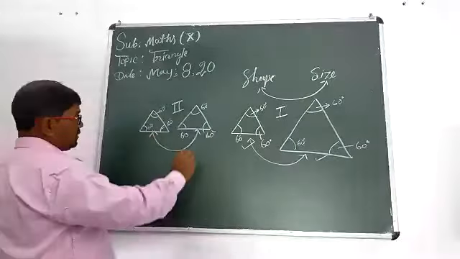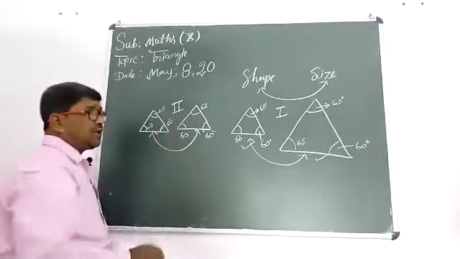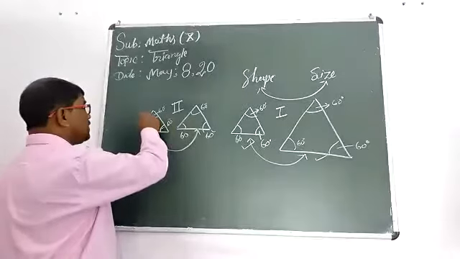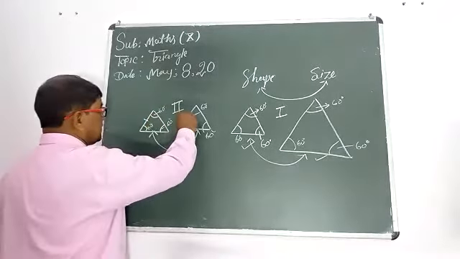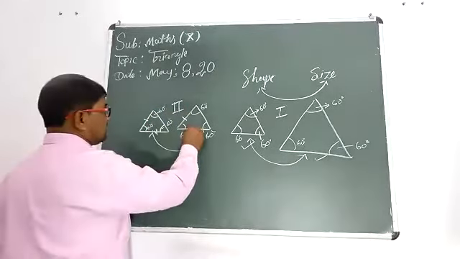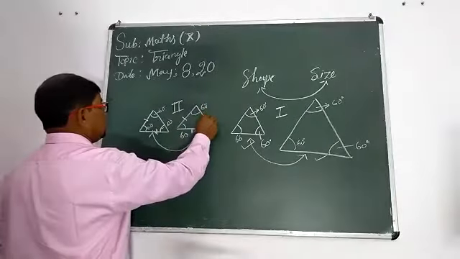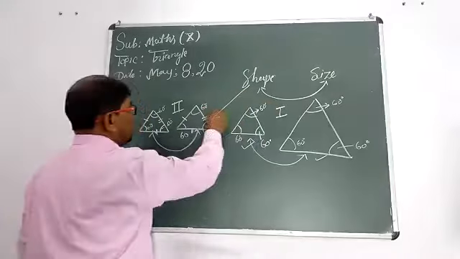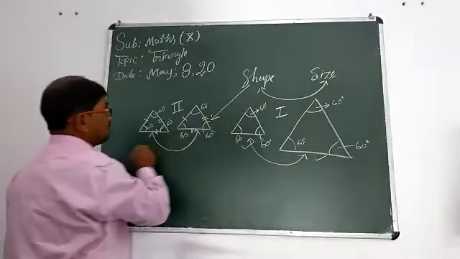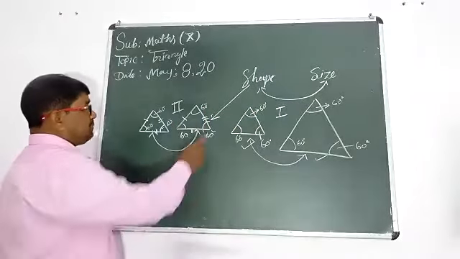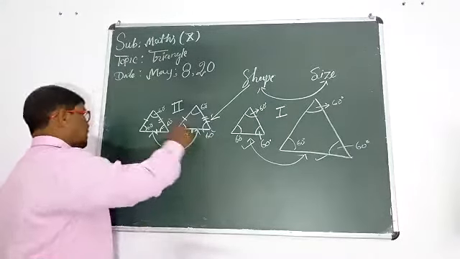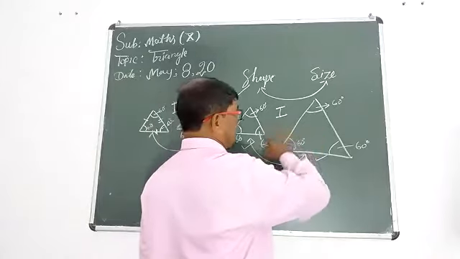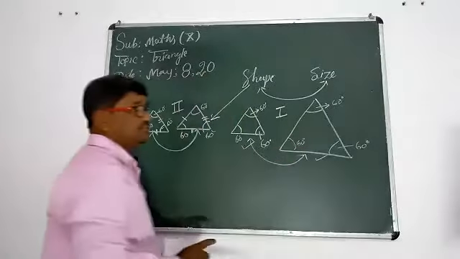On the other hand, these two are also equilateral triangles, their shapes are equal and sizes are also equal. Shape and size both are equal. Here shape is equal, but size is not equal.